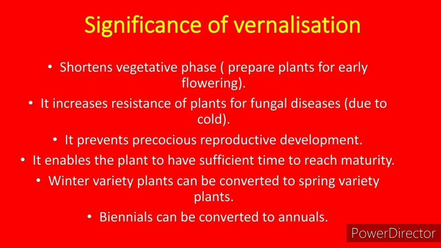It prevents precocious reproductive development. Precocious reproductive development means if the plant matures earlier and starts producing flower, then it won't be productive enough. So it prevents precocious reproductive development. It enables the plant to have sufficient time to reach maturity. Winter variety plants can be converted to spring variety by this process. Biennials can be converted to annuals.